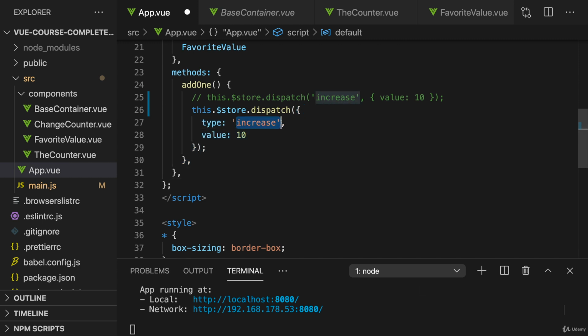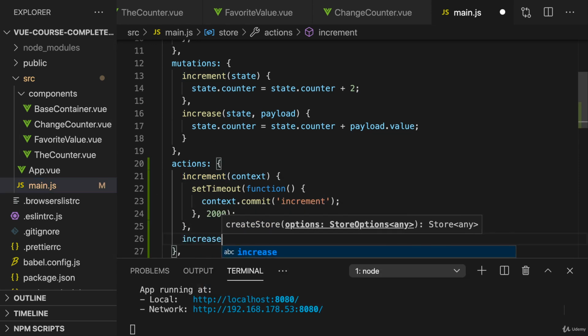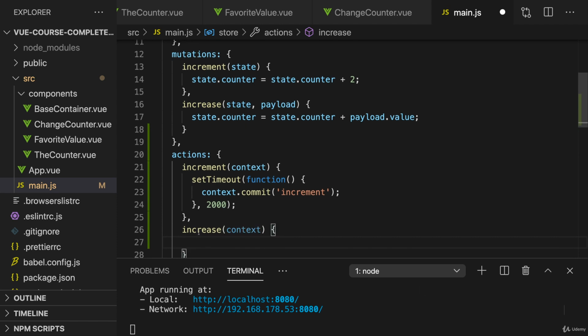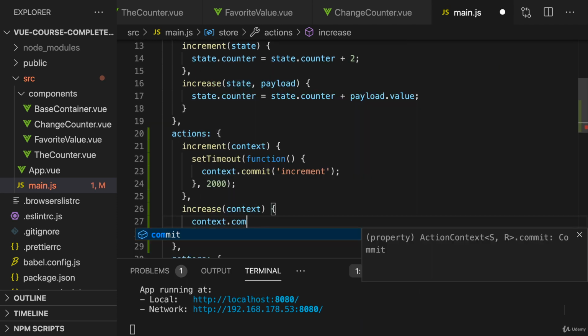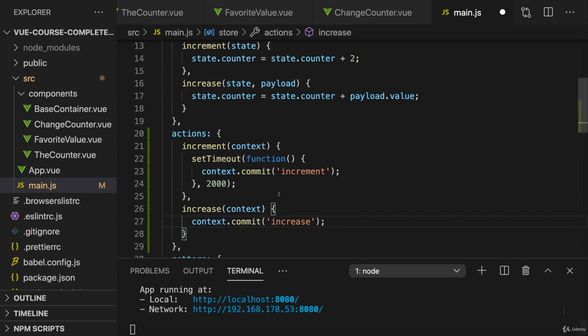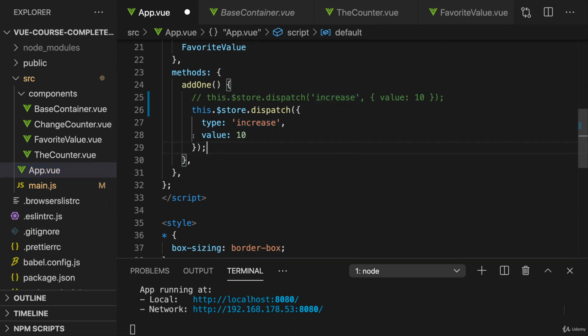Here, however, I'm dispatching increase, which doesn't exist as an action yet, so I will quickly also add an increase action so that this will work. Simply add a new action named increase and context commit increase here. Your action will receive the payload that was added to the dispatch function, like value here or like this second object, as an extra argument.